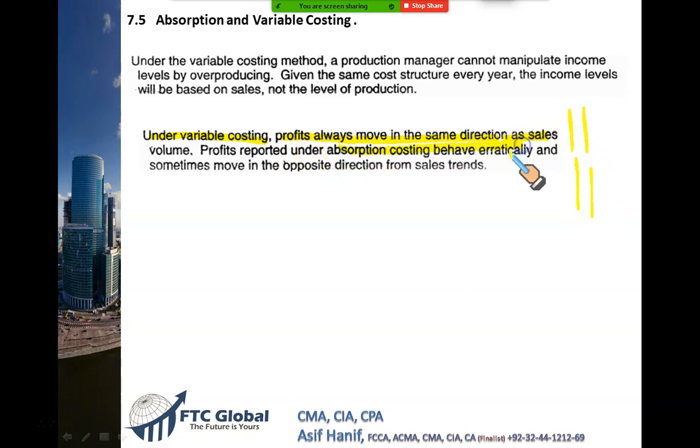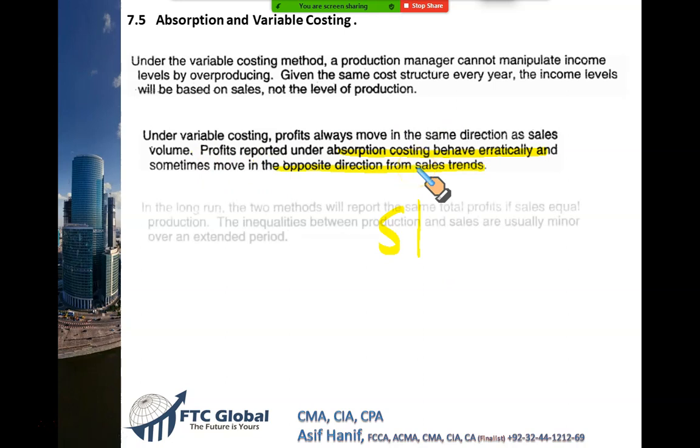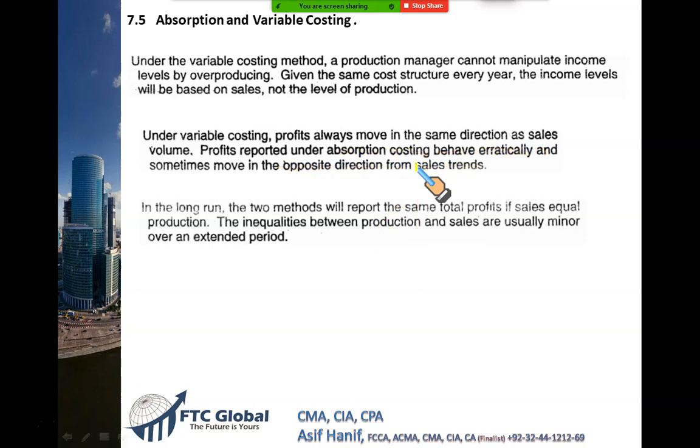But under absorption costing, they are very erratic. Sometimes your sale is going up, but profits are falling. And sometimes your sale is going down, but profits are increasing. That is the reason absorption costing is not good for performance evaluation. And as I just told you, maybe you can do it for a couple of years, but in the long term, the two methods will report the same total profit if sales equal production. We saw this in the previous slide; in the longer run, all of this will be sorted out. So you cannot continue this for a long period.